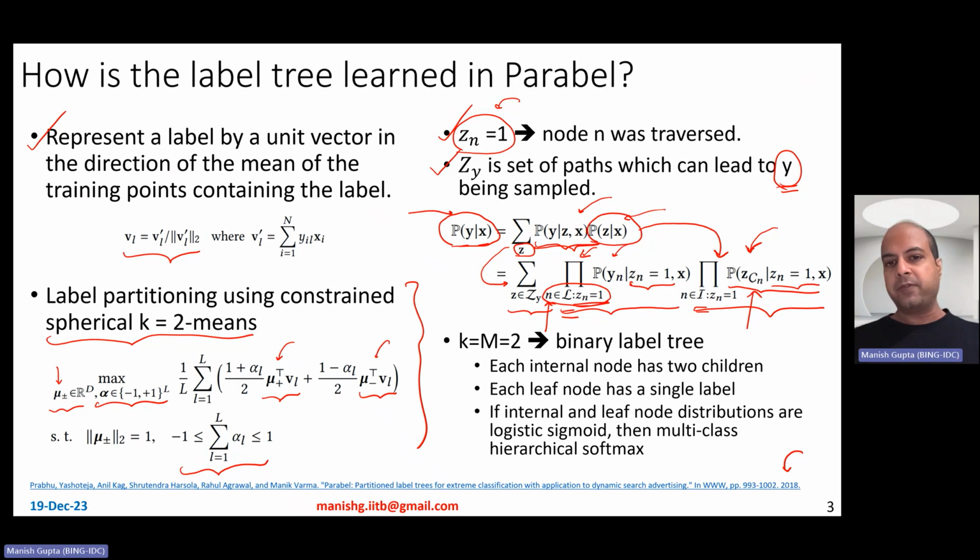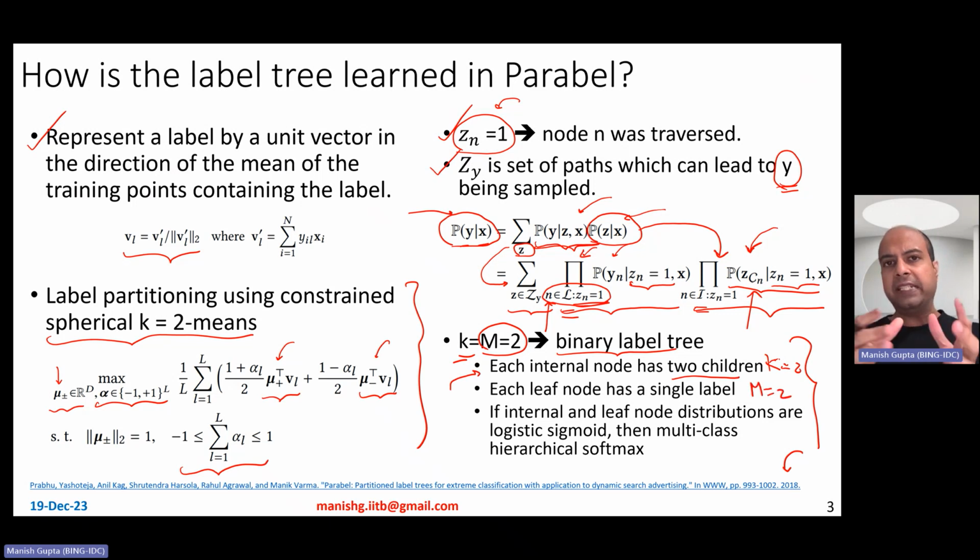Okay. Now, specifically in this video, as I mentioned, I'll talk about the case where k equal to 2. That is, I'll only have a left child and a right child. But also, if you set m equal to 2, meaning your leaf nodes basically contain only one label, remember? So m equal to 2 basically means you have a binary label tree such that each internal node has only two children because k equal to 2, and each leaf node has a single label because m is equal to 2.